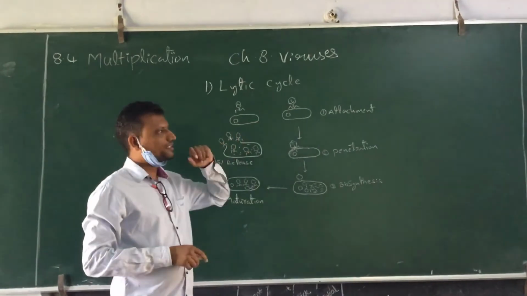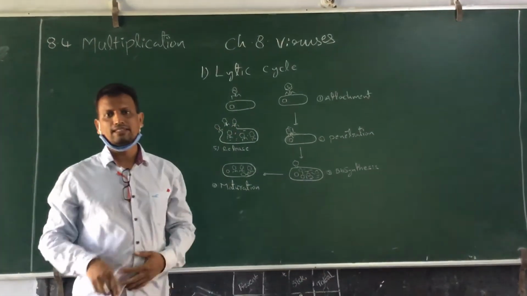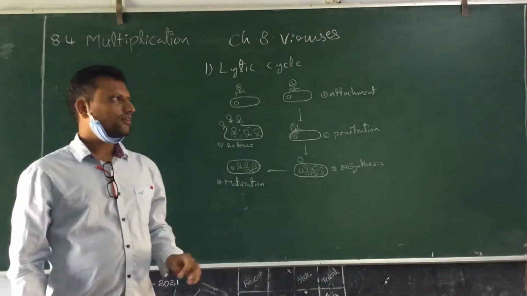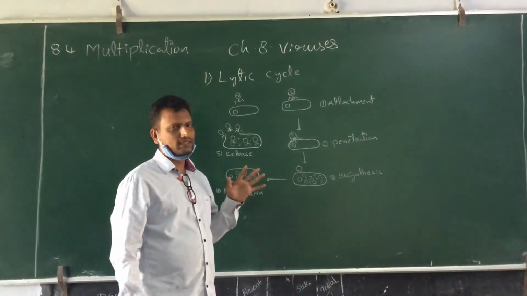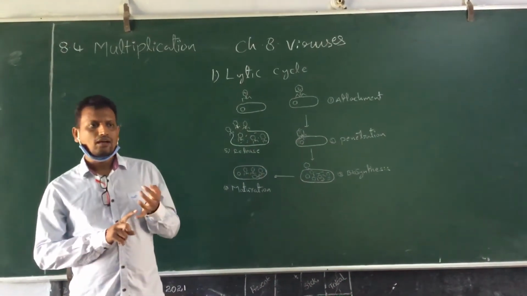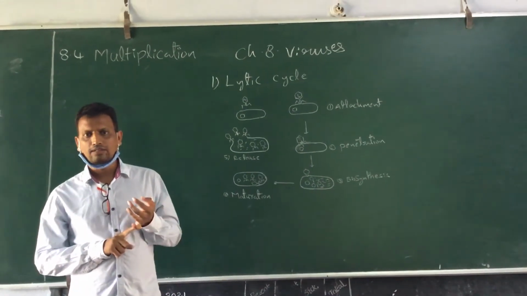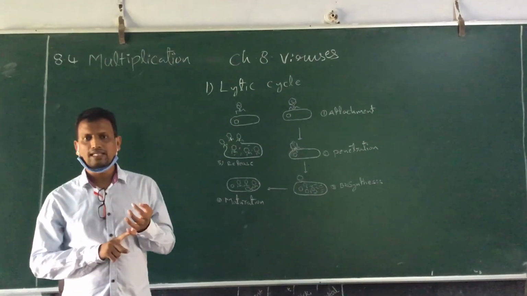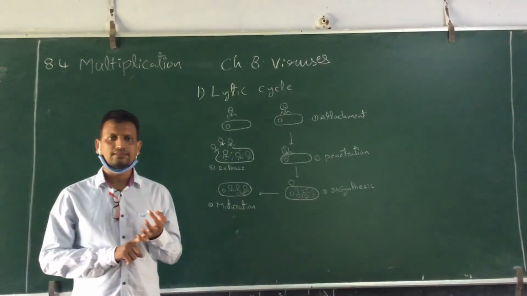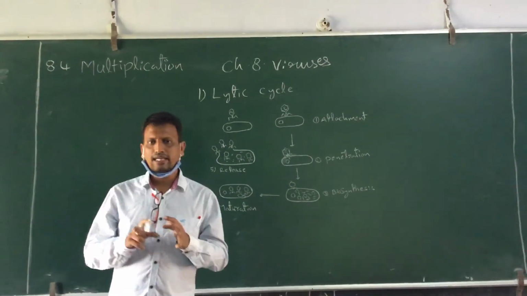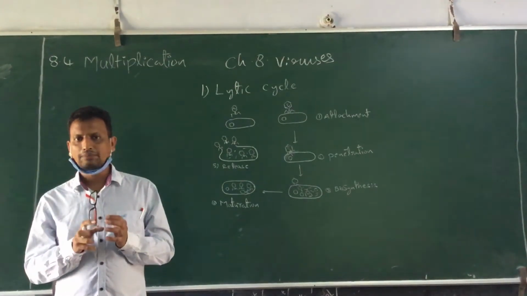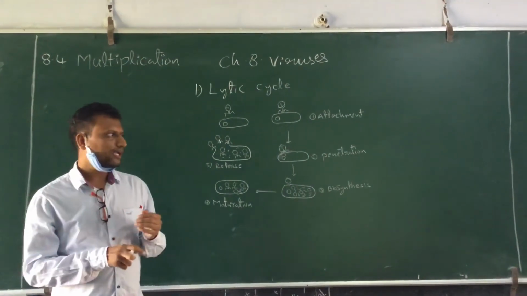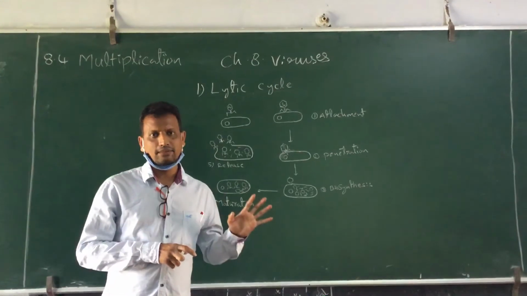So yesterday we discussed the structure of the viruses, including the composition of the viruses. Viruses are majorly made up of two biomolecules, two components. One is the protein and the other is the nucleic acids. Protein is the covering of the virus, called the capsid. The nucleic acids are the genome, and they act as the genetic material.